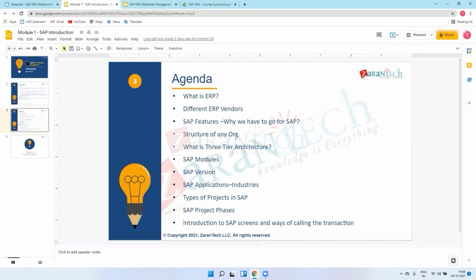Likewise, plant will report to the company. So we will see all these details in our next chapter. So this is for concept only. So next we'll go for the architecture. Three-tier architecture is a technical concept, but I'll try to explain this three-tier structure.